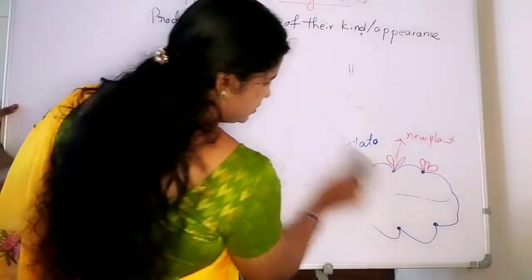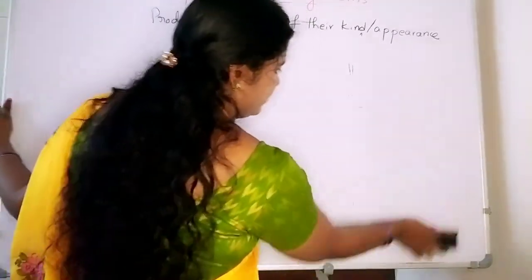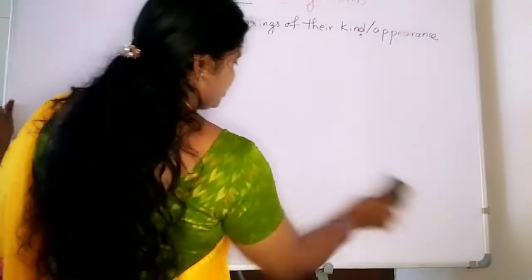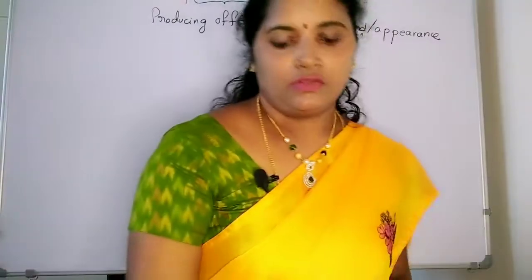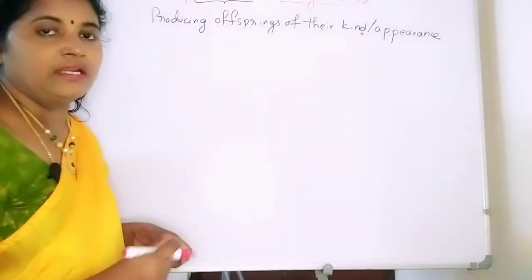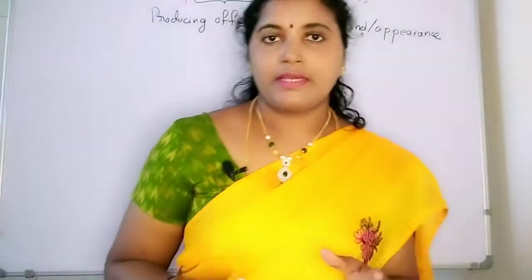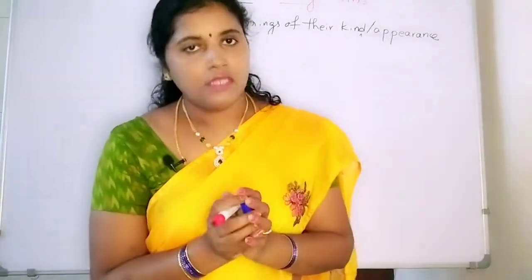So sexual reproduction, as I said in the beginning, involves fusion of gametes, gamete formation takes place, and two parents are required, male and female parents. Male gametes and female gametes are produced by the parents, and then fusion of gametes takes place.